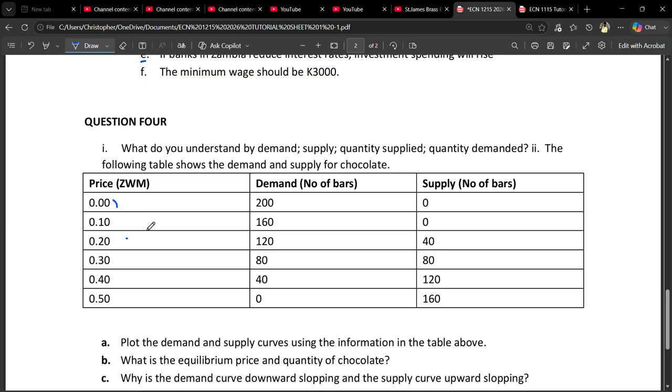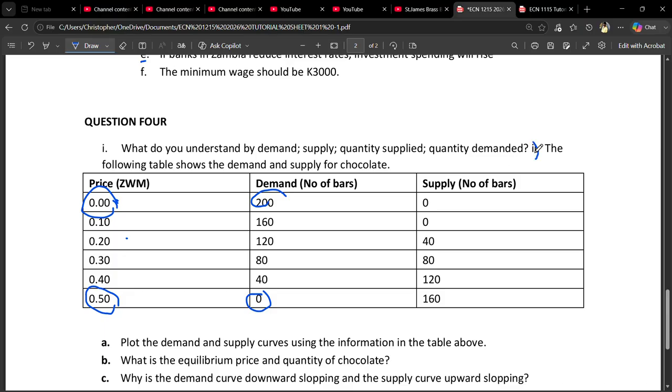So at 0 price, they are willing to demand 200 quantity of the good, and at 0.50 they are willing to consume 0. So that is about supply, demand, quantity supplied, and quantity demanded.